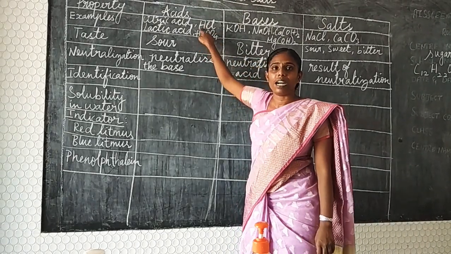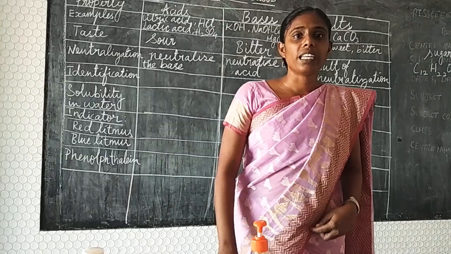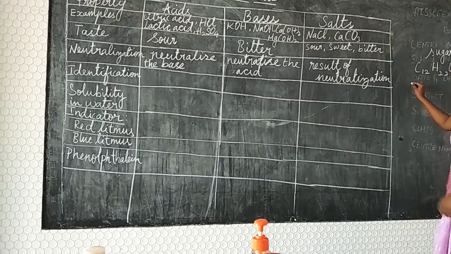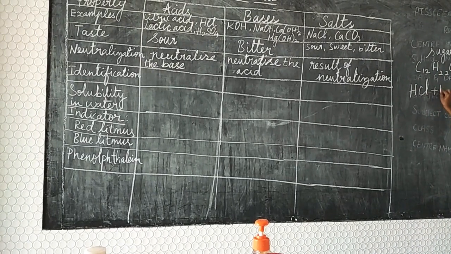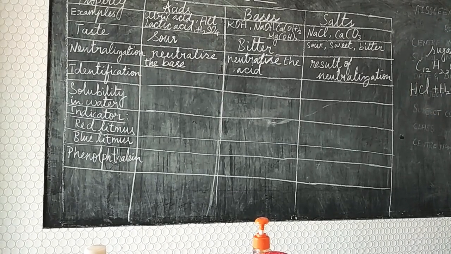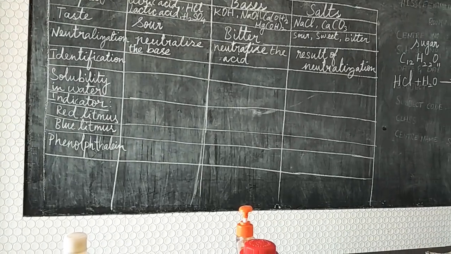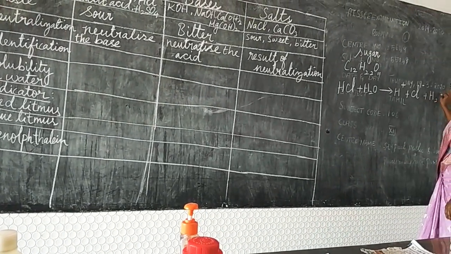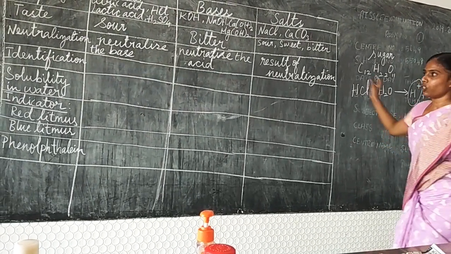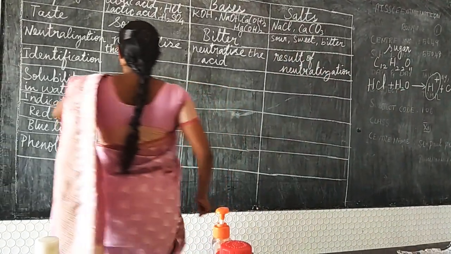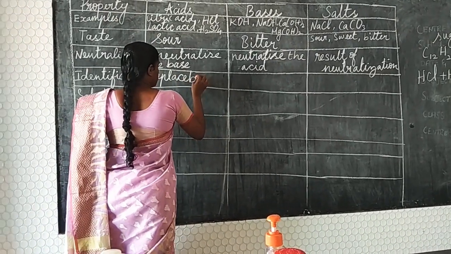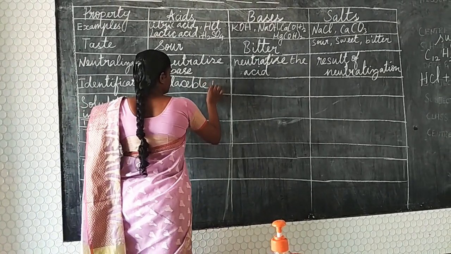All the acids will have a hydrogen atom, and that hydrogen atom should be a replaceable hydrogen atom. How can we replace it? When you take hydrochloric acid and add water to it, it will split into H plus ions and Cl minus ions, and along with that, water will be formed. So if it produces H plus ions only, we can say that these are all acids. So this should have replaceable hydrogen atoms, H plus.